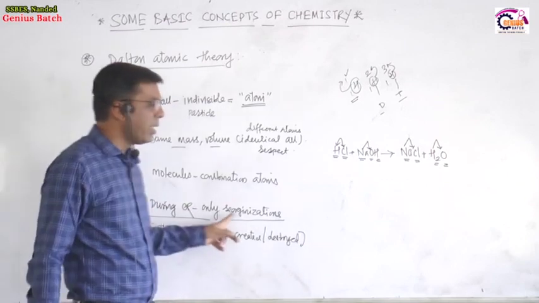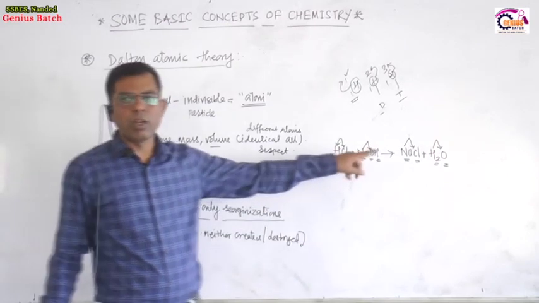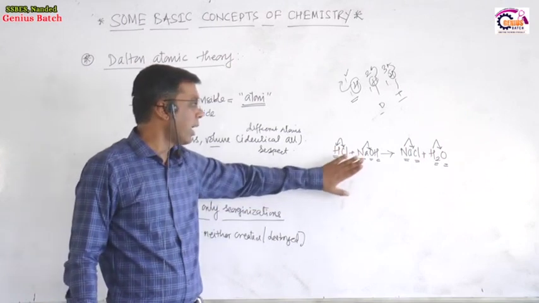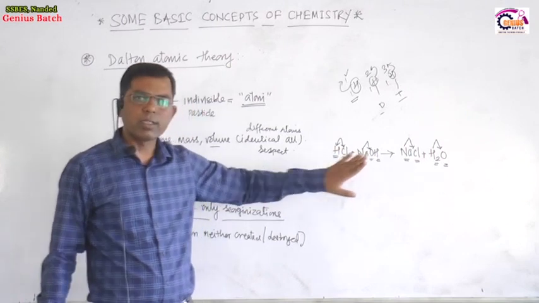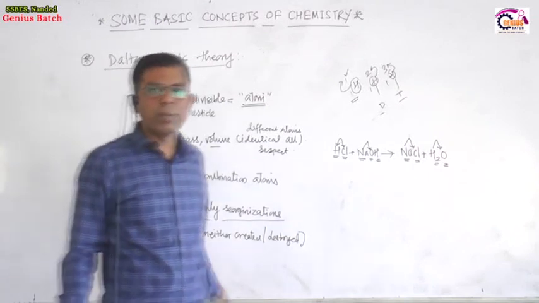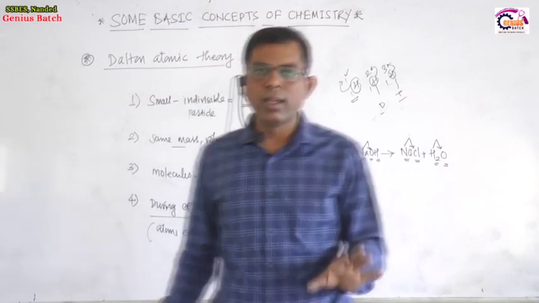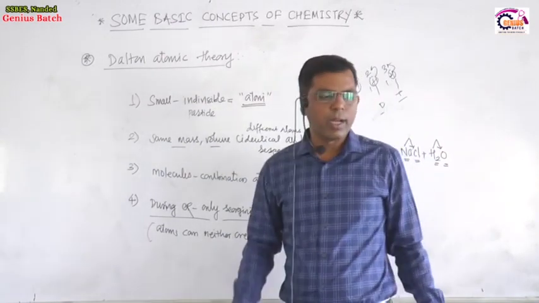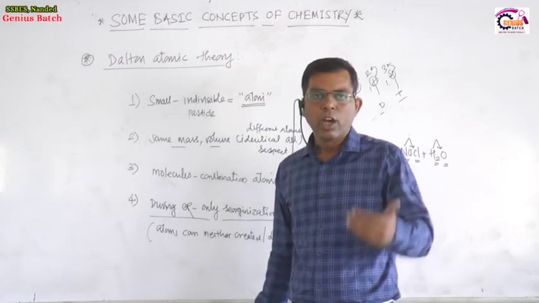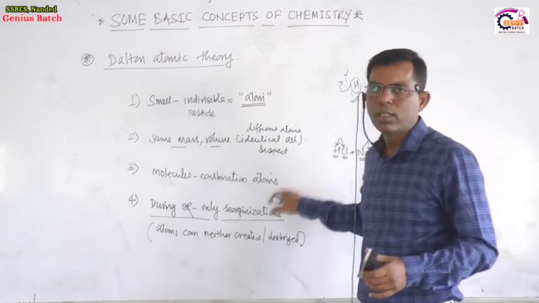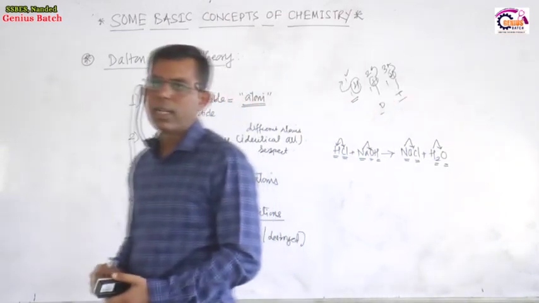Whenever there is a chemical reaction, new atoms are not formed or old atoms destroyed. The number and type of atoms on the reactant and product side are identical. So there is only a rearrangement, a reorganization of atoms during a chemical reaction. These are the postulates of Dalton's atomic theory.